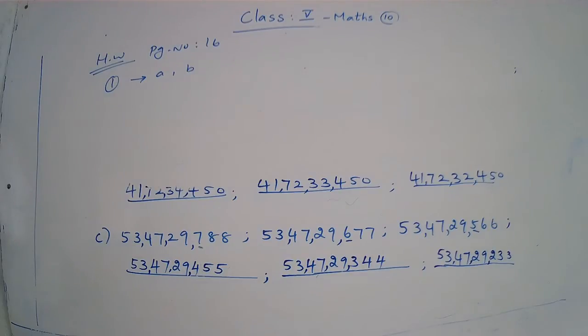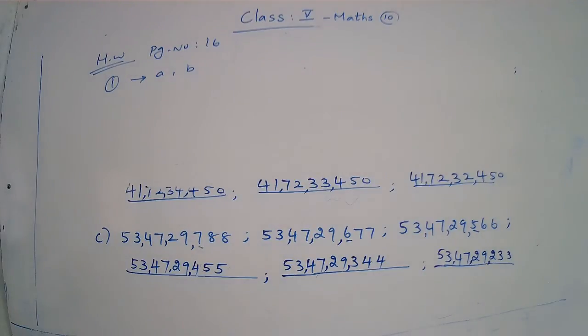B part, write the number name in the international system. Okay, children? Are you clear? So that is homework. First question is homework, A and B. Mark the question as homework.